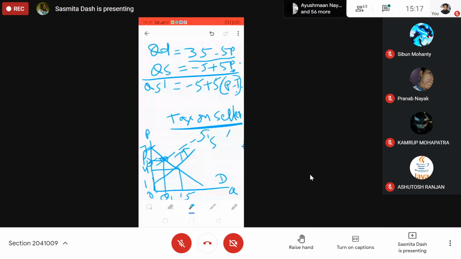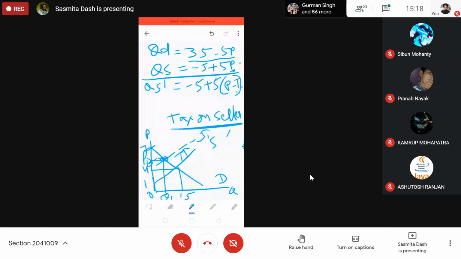Let me draw this diagram again, a bigger diagram to make it clear. When a tax is imposed on the seller, both buyer and seller are going to share the tax.